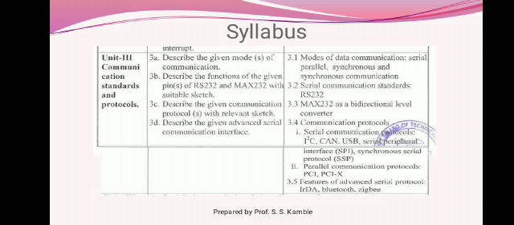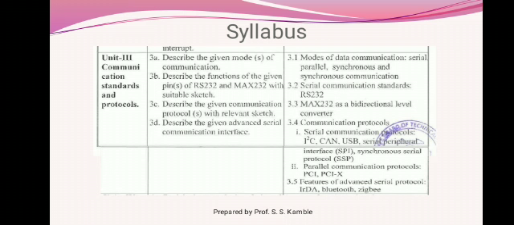Here we are going to discuss how the MAX 232 works, what the pin functions of MAX 232 are, and what the main function of MAX 232 is. After that we have to discuss the communication protocols. As we earlier discussed, data in an embedded system is transmitted in various modes such as serial, parallel, synchronous, asynchronous.